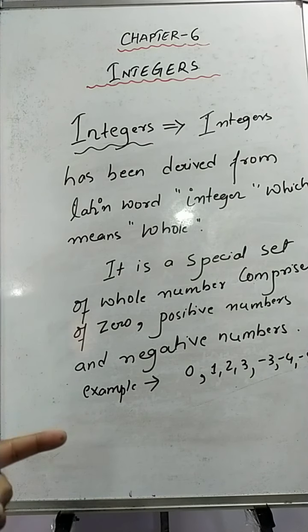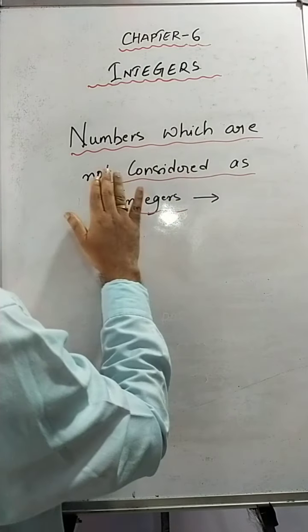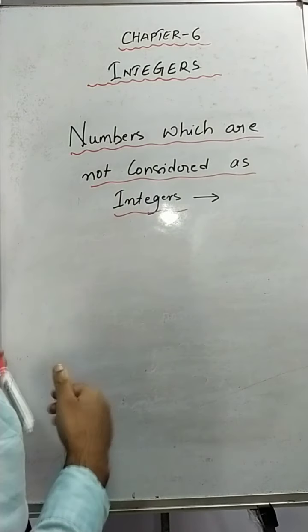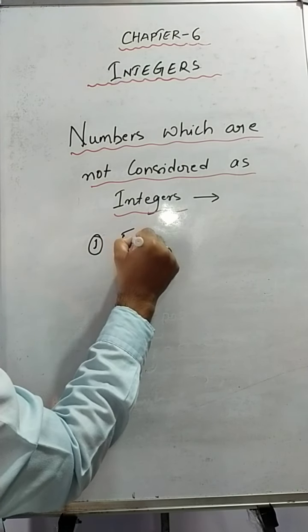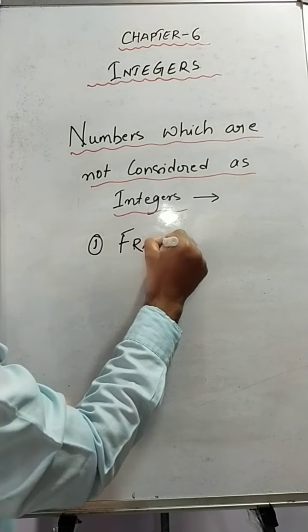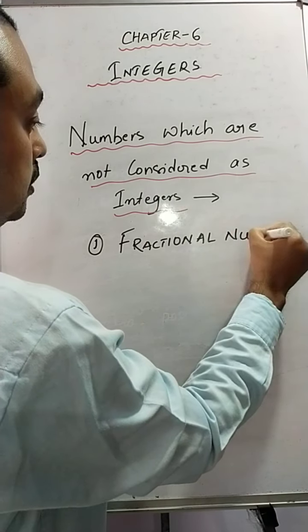Now, there are some numbers which will not be considered as integers, students. Number 1, fractional numbers.